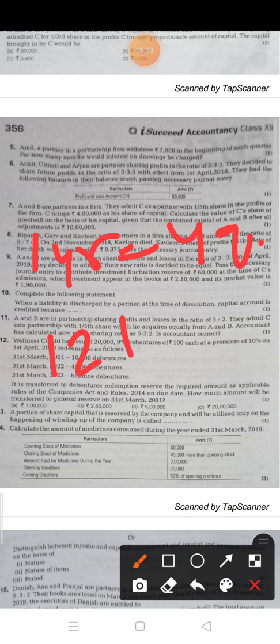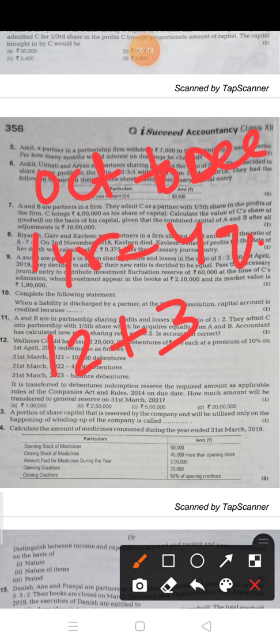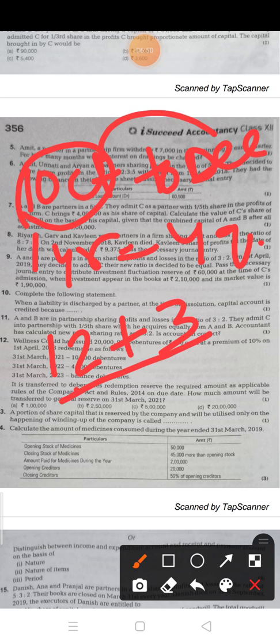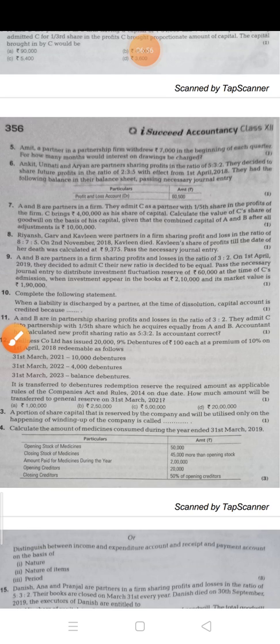12 months. Now how many months left after last drawing? 3 months, because if the end quarter is October to December, so the drawing will be on 1st October. So how many months remaining? 3 months. Now 12 plus 3 divided by 2, the average is 7.5. So it means the time period is for this 7.5 month. Okay. Now the next question, number 6.